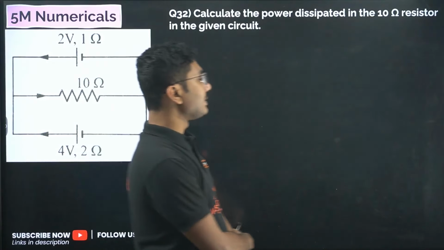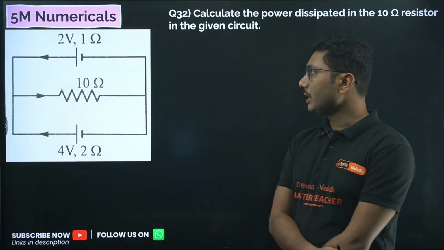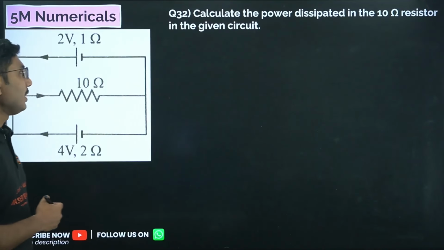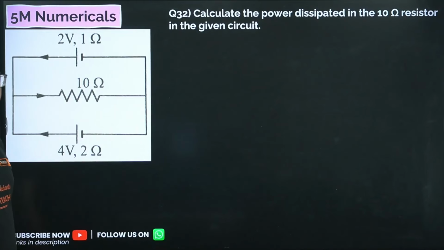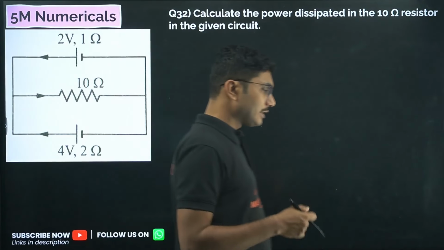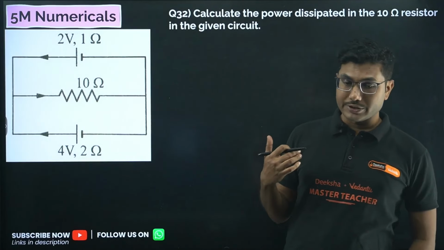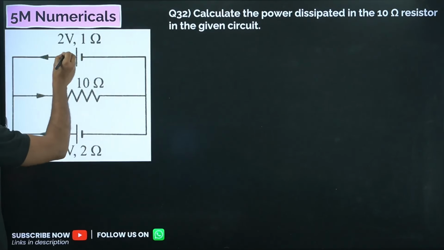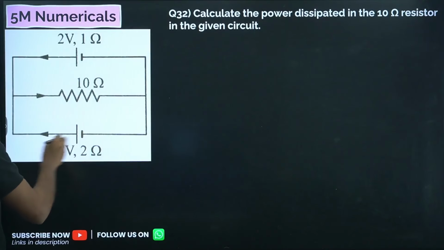Calculate the power dissipated in the 10 ohm resistor in the given circuit. This is also taken from your model question paper, a circuit theory based question. You can solve it in two ways. One is a shortcut way that I am going to do in this lecture. There is a longer way, in which you have to calculate the current through each part and then add them.